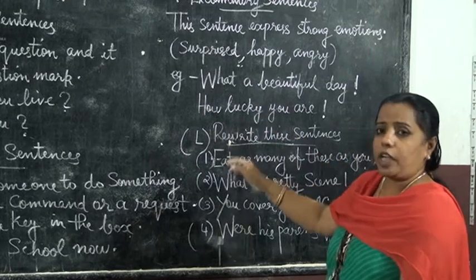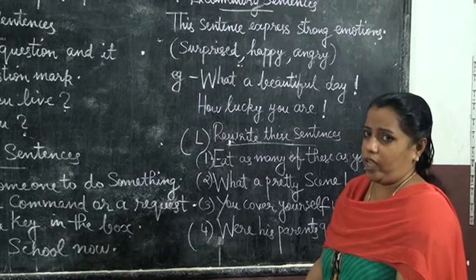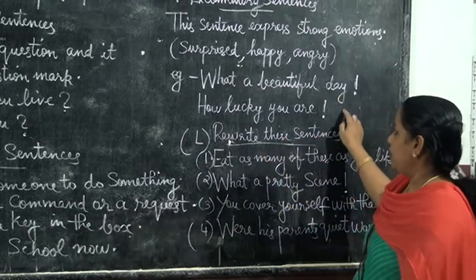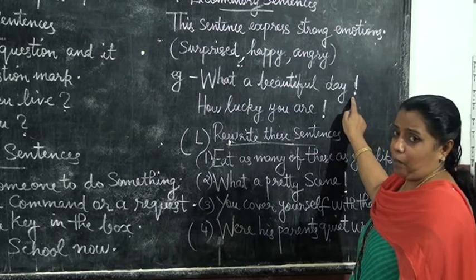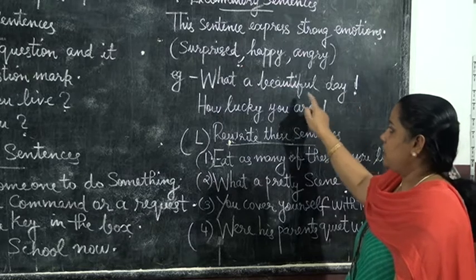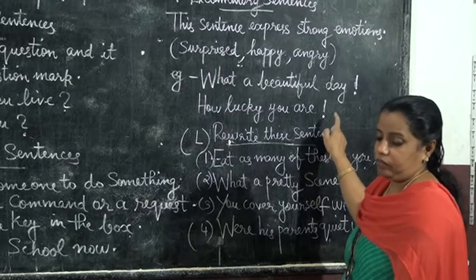Example, what a beautiful day, you are asking in a surprise way. How lucky you are. For these sentences, you have to put an exclamation mark at the end. Understood?